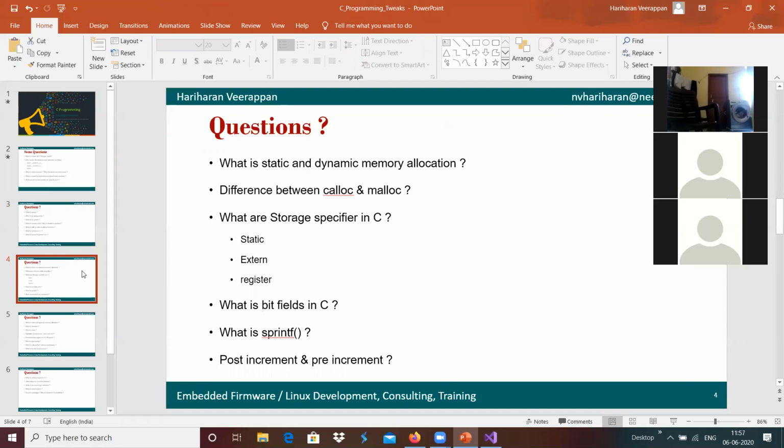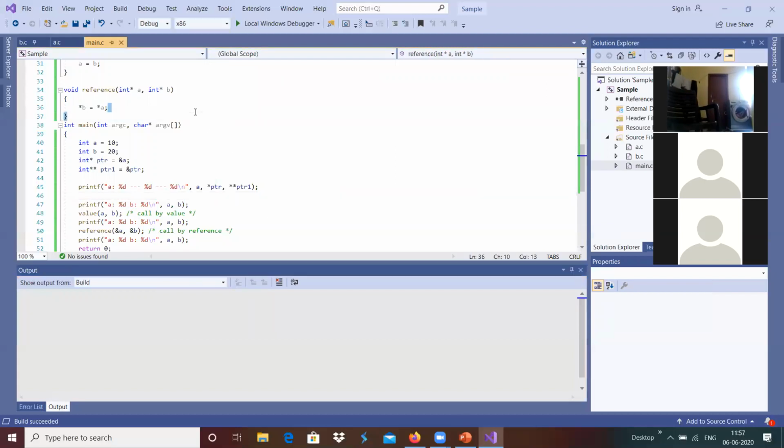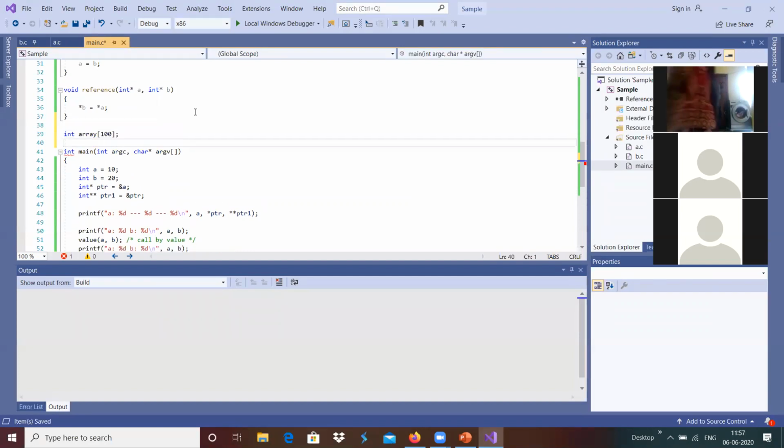And we have different methods, like static and dynamic memory allocation. Static allocation can be done by defining an array. For example, int array[100] is the static allocation method.